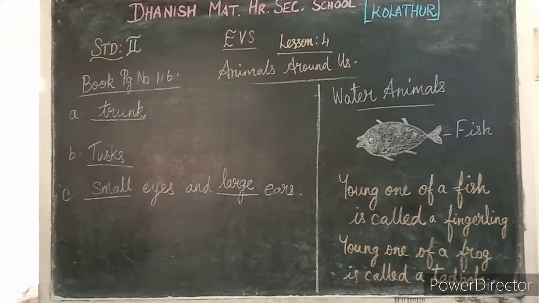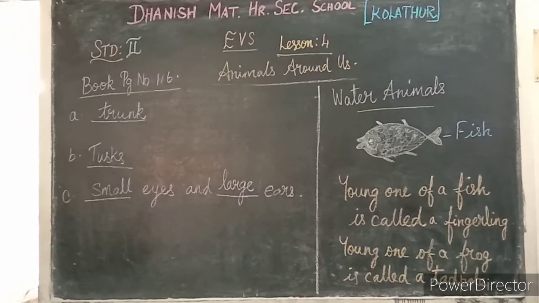Next we are moving on to water animals. Here you can see your book page number 116. On the way back to her nest, Chiku saw a pond and some water animals in and around it. Now in this book you can see a lot of animals over there. Water animals you can see. See there, fish you can see, right? Fish, turtle, crab, frog, crane, all these animals you can see there. And Chiku saw some animals like fish, frogs, a turtle, crabs and a crane.